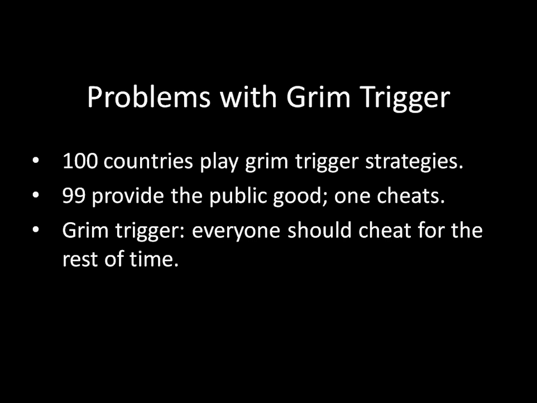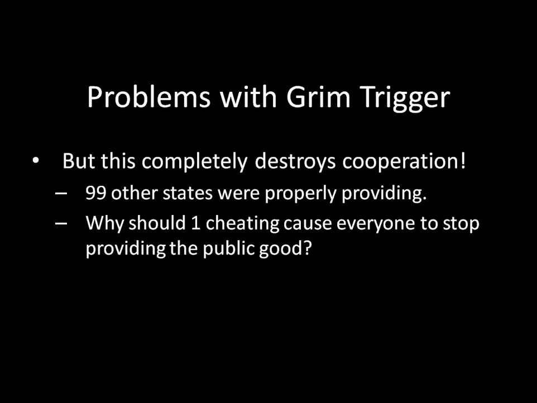So imagine that those are the strategies we were planning on playing, and then when we go out and actually play them, we see that 99 guys go ahead and provide the public good by providing clean air and making their industries cleaner, and there's just a single guy out there who cheats on the agreement. Now, what grim trigger says the other 99 countries should do, in response to that one guy cheating, is that all of us are supposed to start polluting now forever. Think about that for a second here. This is completely destroying cooperation, right?